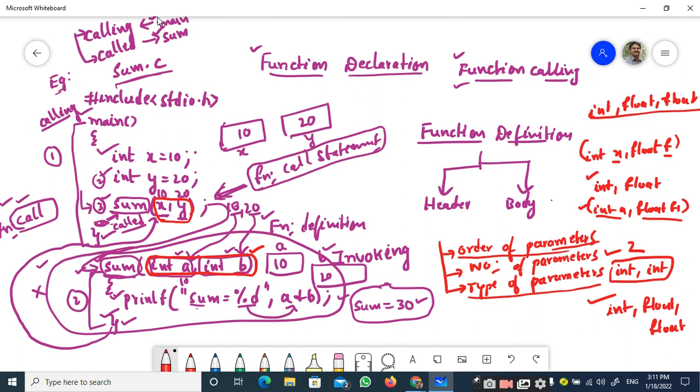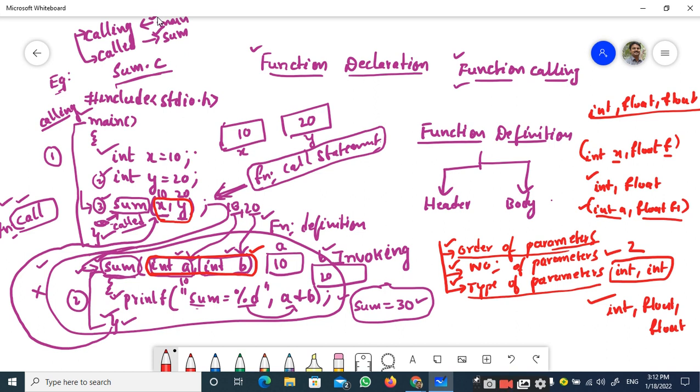So parameter functions is not that easy a topic, not a simple task, right? There are a lot of terminologies you have come across, and there are still more terminologies that you will come across in these functions topics. So be careful. And we have seen that the number of parameters should match, the order of parameters should match, and the type of parameter should match, right?